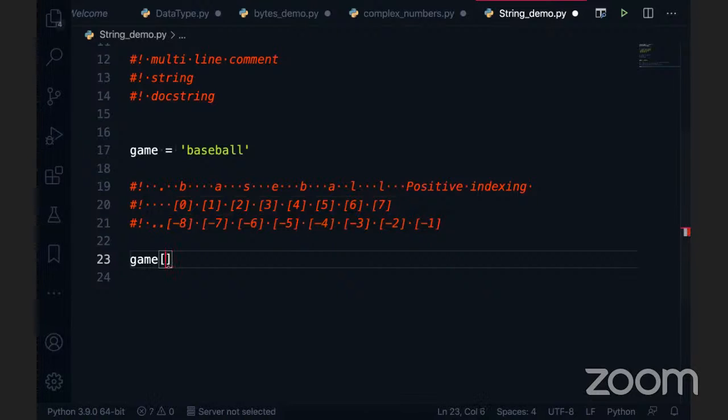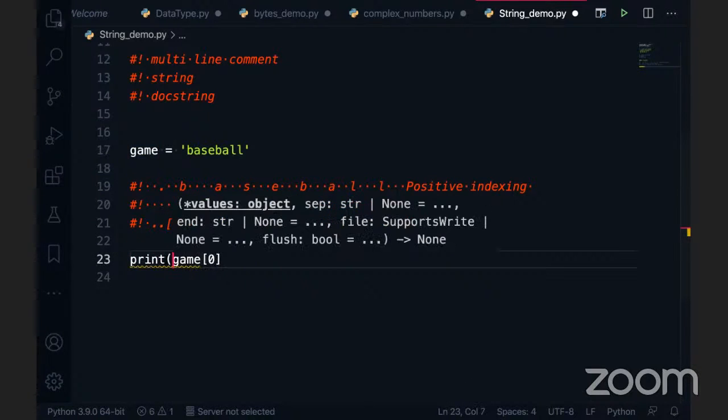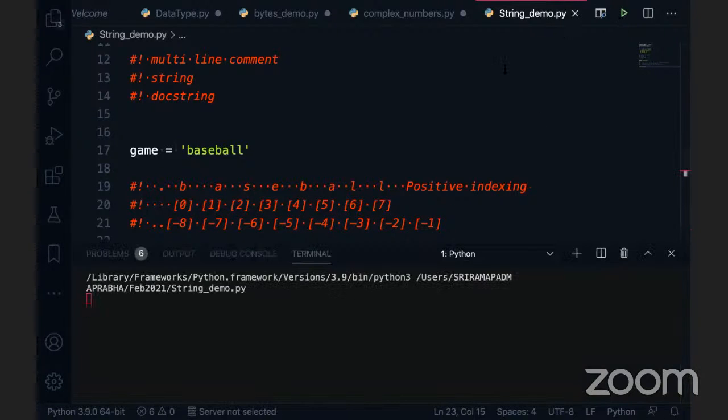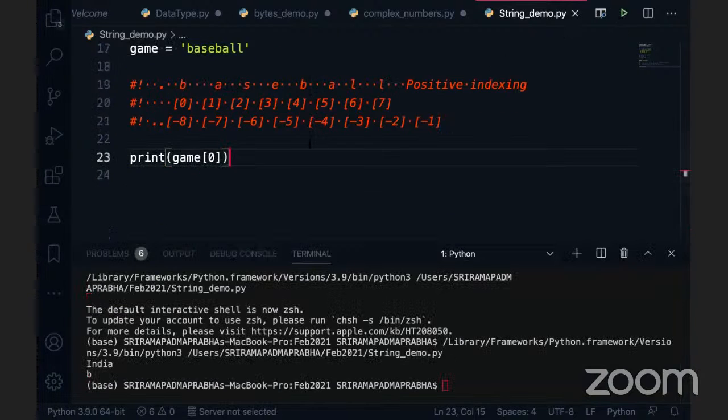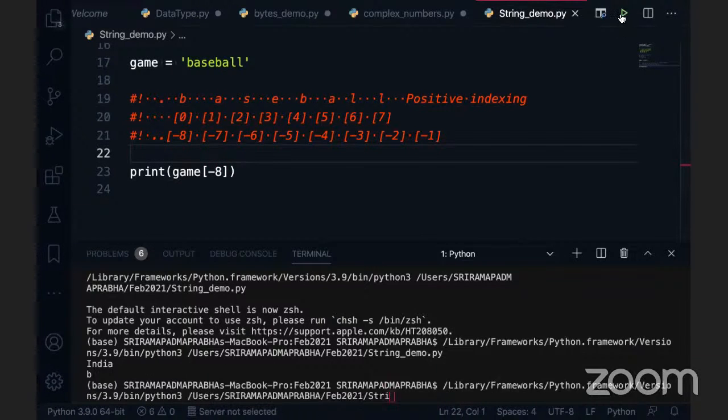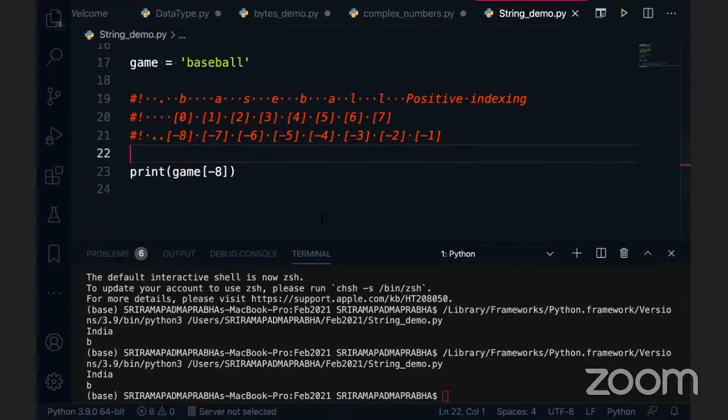So I want to go and look at the data here. For example, game of 0. And if I go and print game of 0, what is the output here? It is B. Am I correct? If I go and print this, I'll get the value B. Even if I give minus 8, I'll get the same output. Am I correct? Because this is a negative indexing which I'm giving, we got the same value. So we can give positive indexing and negative indexing, and we'll get the same values. It's up to you how you are defining the data, right?